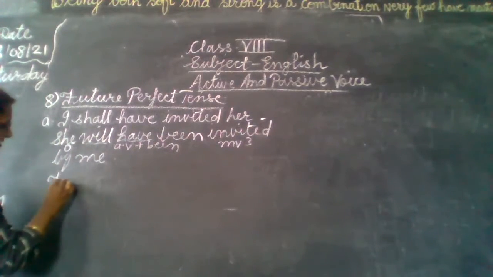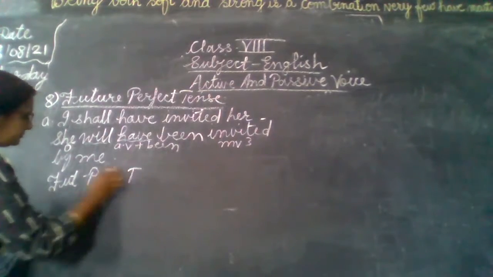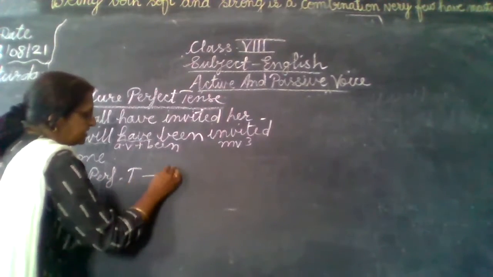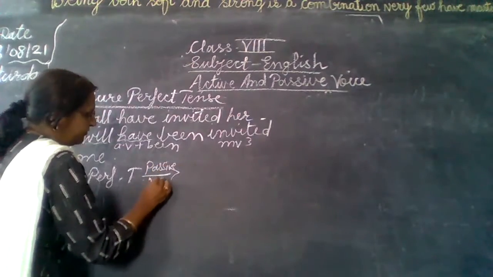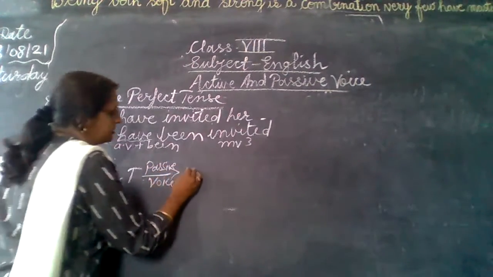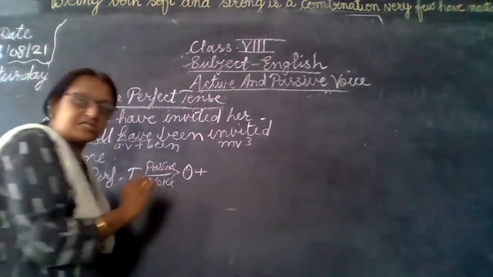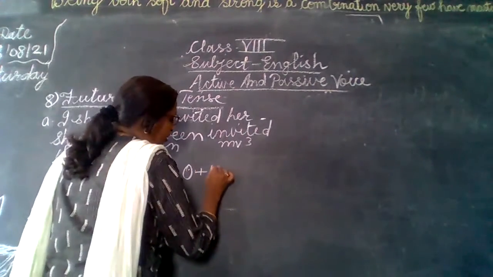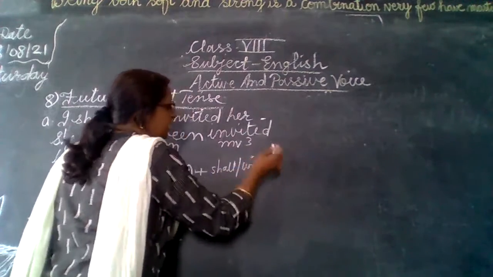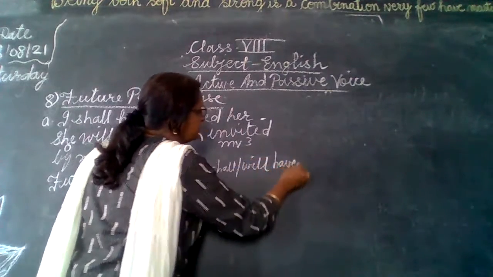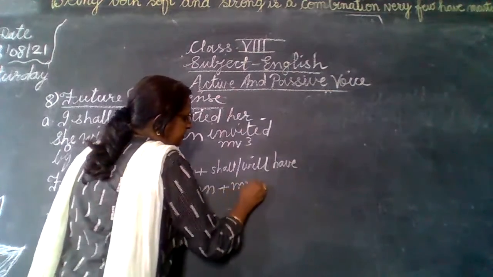So when the sentence is in future perfect tense and we are changing it into passive voice, what we have to do is use the object plus shall have been or will have been, plus the main verb in the third form.